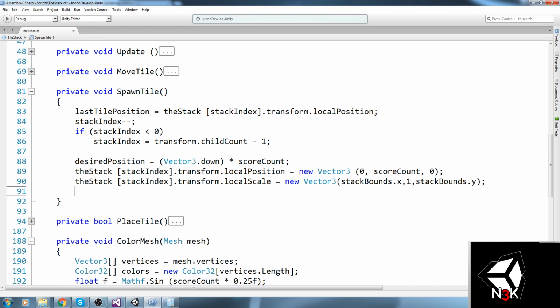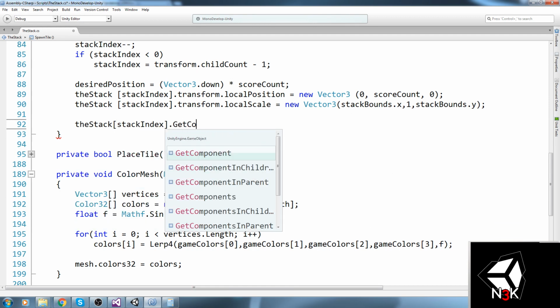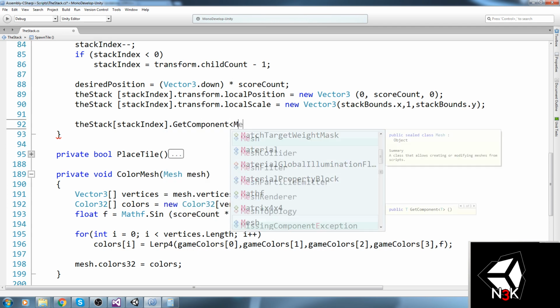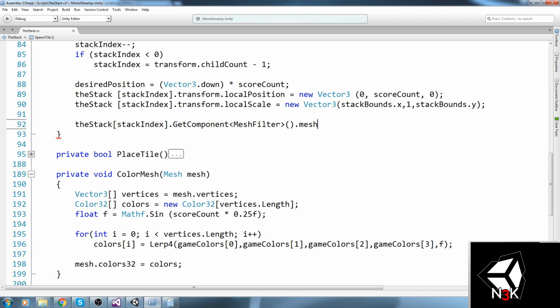So in the SpawnTile, this is where we're going to be changing the color. We're going to say the stack at stackIndex dot GetComponent. We're getting the MeshFilter.mesh. Okay, so all of this inside the ColorMesh function.